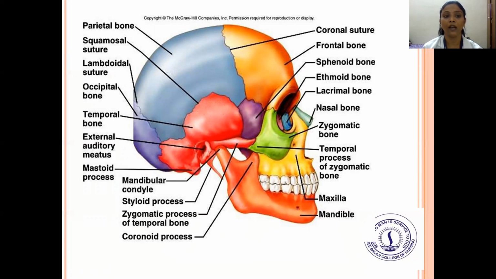Here we have the parietal bone, squamous suture, lambdoid suture, occipital bone, temporal bone, external auditory meatus, mastoid process, mandibular condyle, styloid process, zygomatic process, coronoid process, coronal suture, frontal suture, sphenoid bone, ethmoid bone, lacrimal bone, zygomatic bone, temporal process of zygomatic bone, maxilla, and mandible.